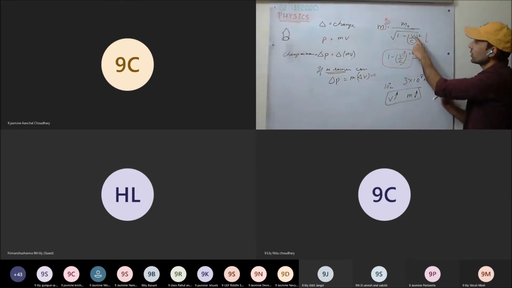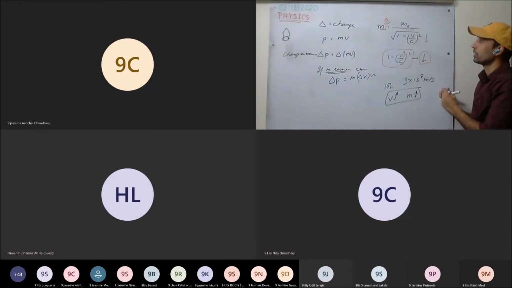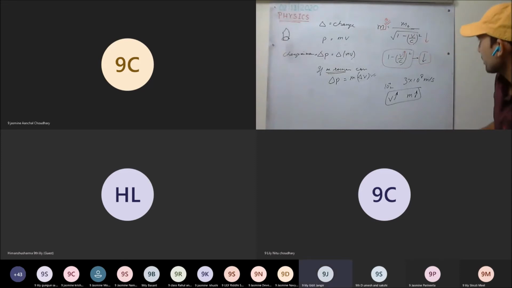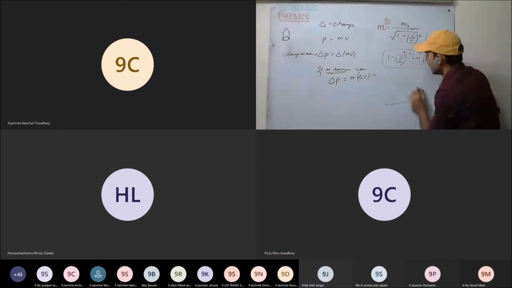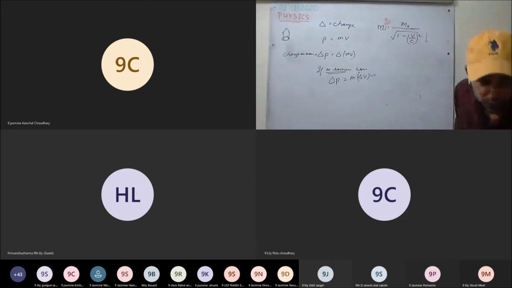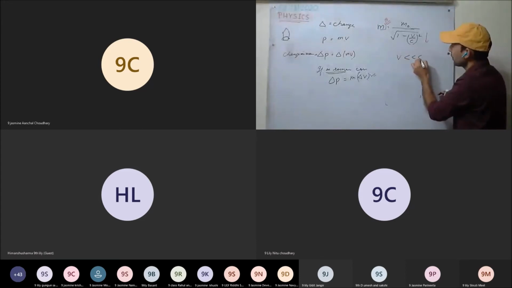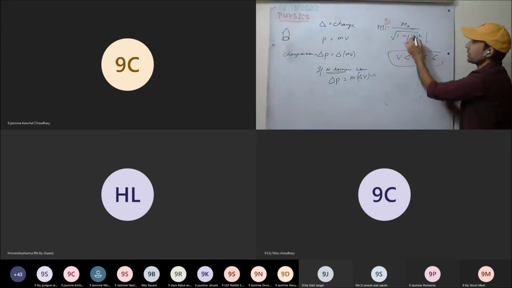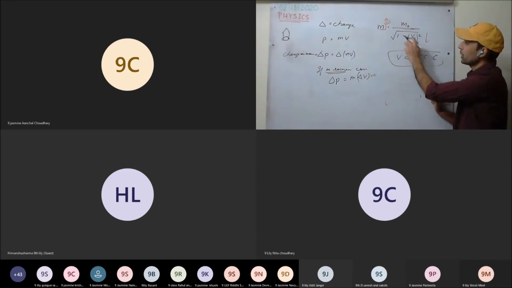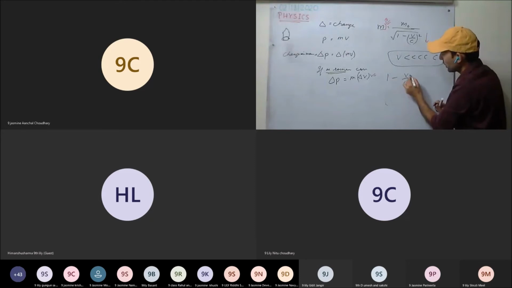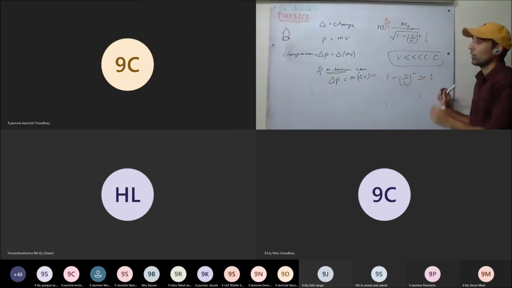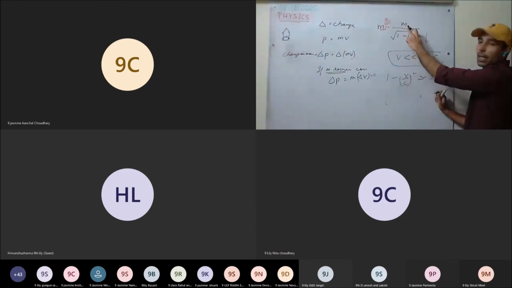This is clear. And this velocity is never equal to the speed of light, so this quantity will never be 0. But most of the bodies we deal with each day have a velocity much less than the velocity of light. So if we do the calculation, 1 minus v upon c the whole square is nearly equal to 1, and mass is the same as m naught.